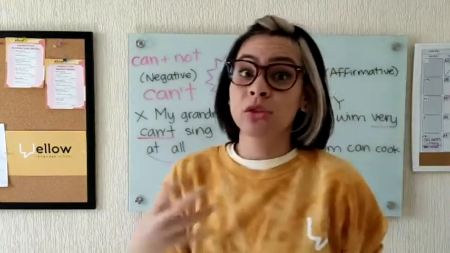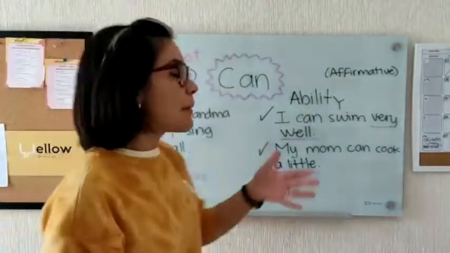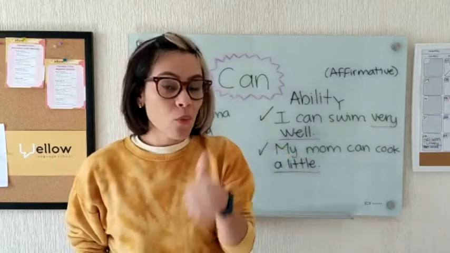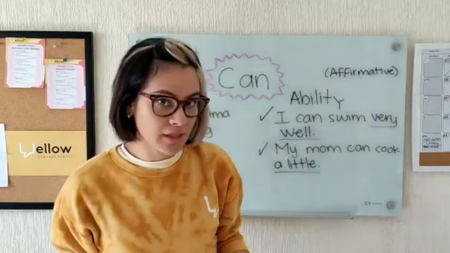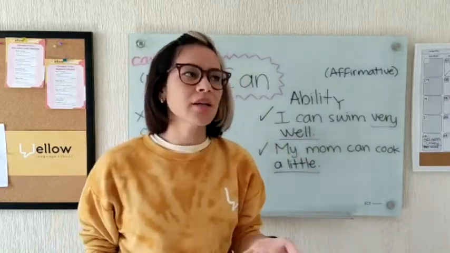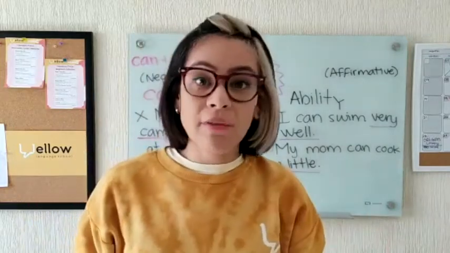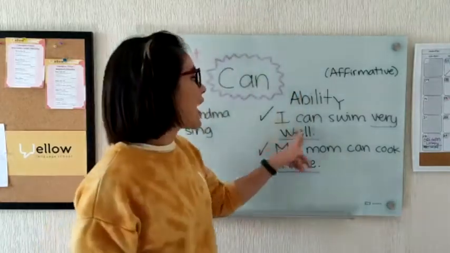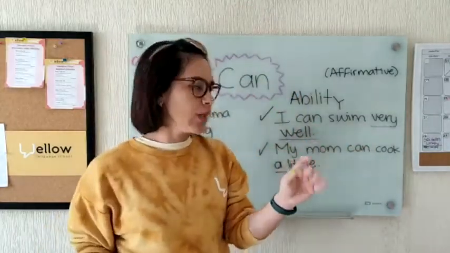I am adding some more information about my ability. I can do this activity very well. Okay, this is like a compliment. It's not always necessary, but if you have the vocabulary and if you can give more information, your English is going to sound better, of course. So, I can swim very well.